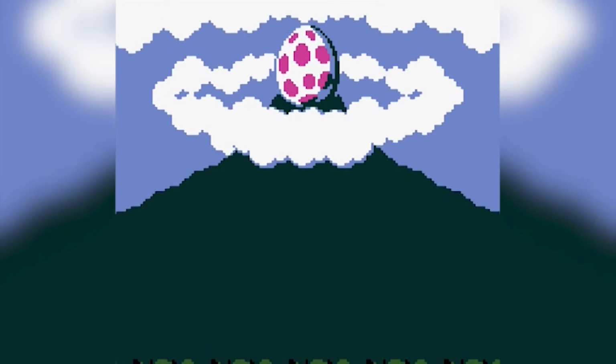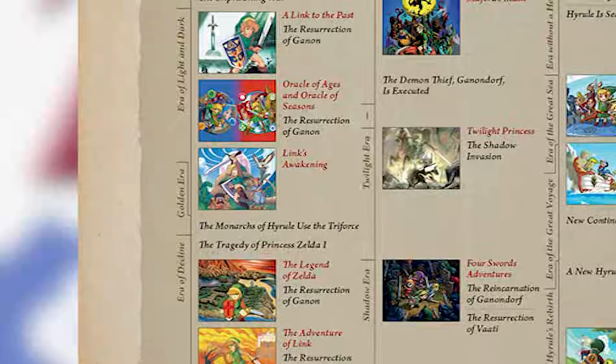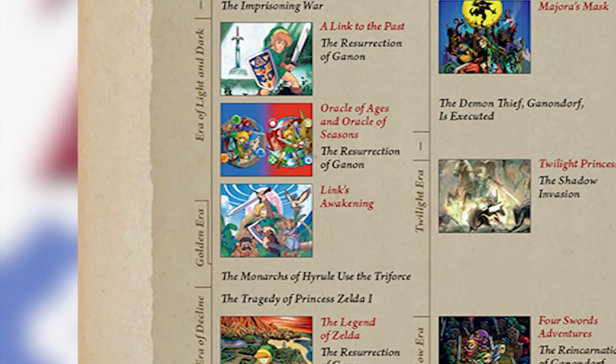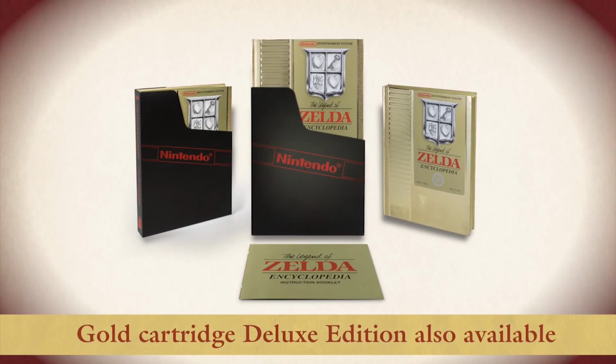And yet the official timeline claims that Link's Awakening comes first. And again, they had it right the first time and then they changed it to be wrong. Oh, and the timeline from the Zelda Encyclopedia wasn't written by Nintendo either.